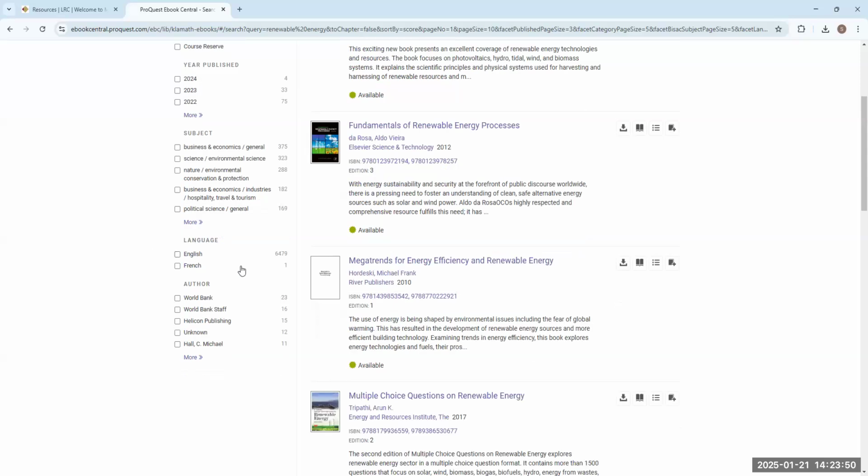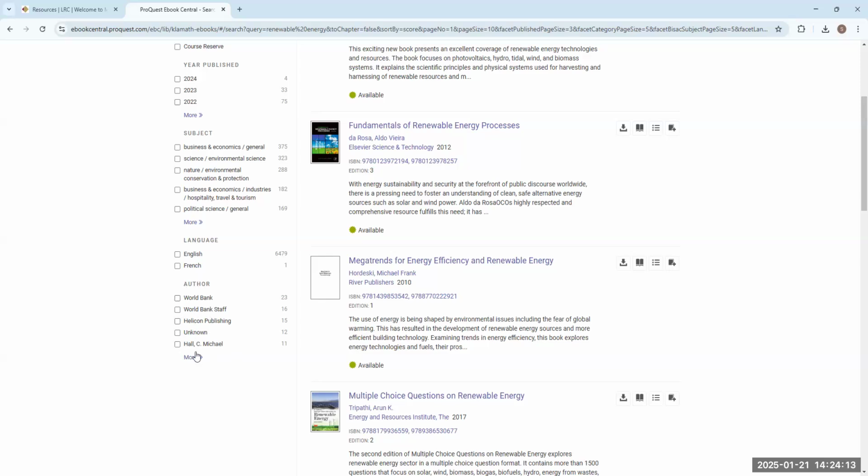We also have books that are in different languages. So again, you can see the majority of them are going to be in English. But for example, in this search, we did retrieve something that was in French. So if you do know French, you're more than welcome to read that one, right? I think we also do have some books in Spanish as well, but again, most of them are going to be in English. Again, too, you can see author here.